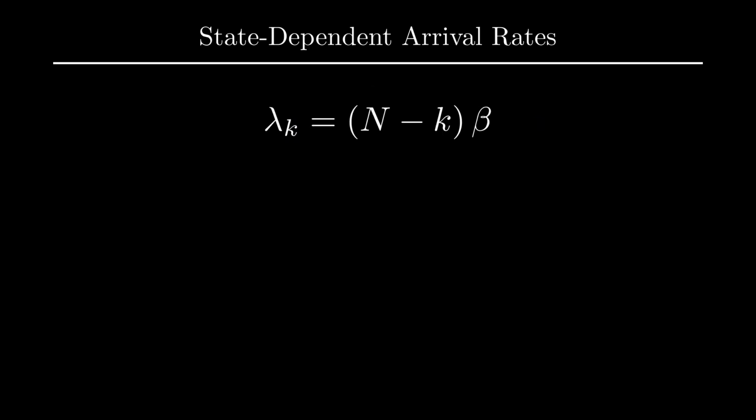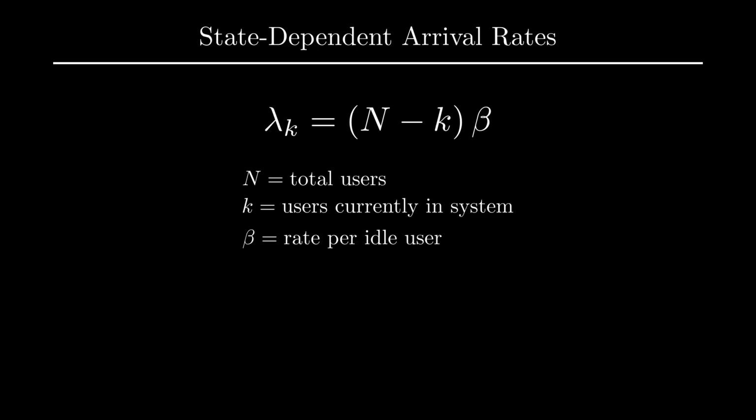If k users are inside the system, then n minus k remain idle. By the superposition of independent exponential clocks, the total arrival rate is simply their sum. Here, beta is the rate at which a single idle user generates a job. Lambda sub k is the aggregate rate when the system holds k customers.